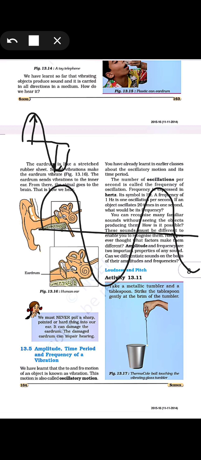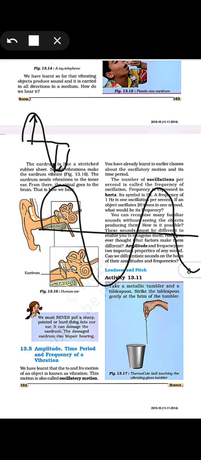So this is doing motion, right? Motion means a moving object. So this is trying to move. What kind of motion is it doing? It is oscillating. So this motion is said to be oscillatory motion, that is, an object doing to and fro motion. Okay, then that motion is considered an oscillatory motion, or we can say that vibrations mean it is getting oscillated. Okay, so now we are seeing what time period, amplitude and frequency mean.